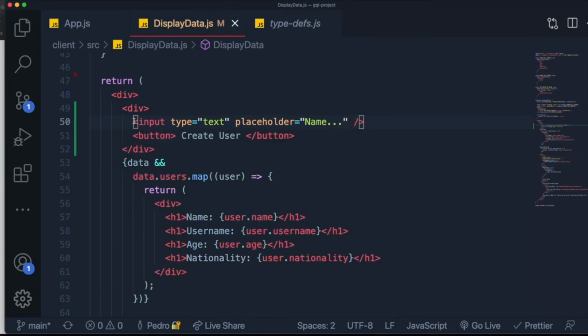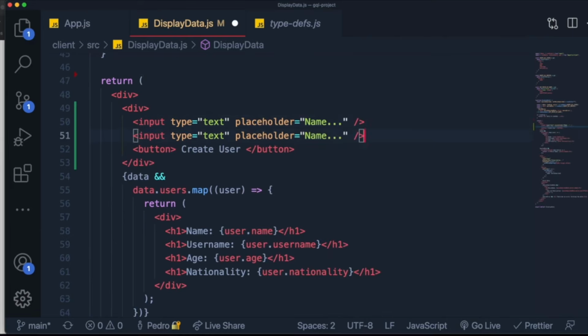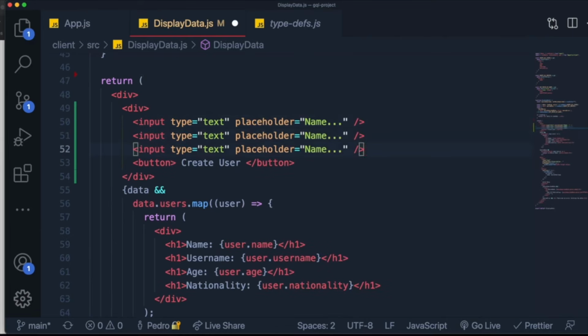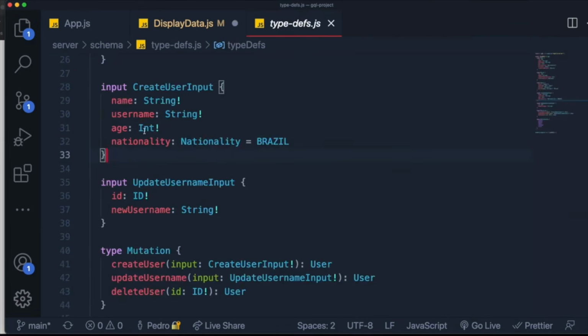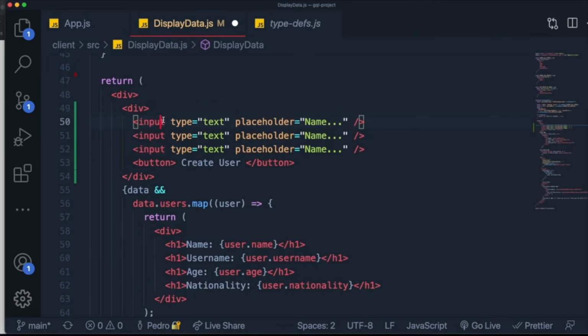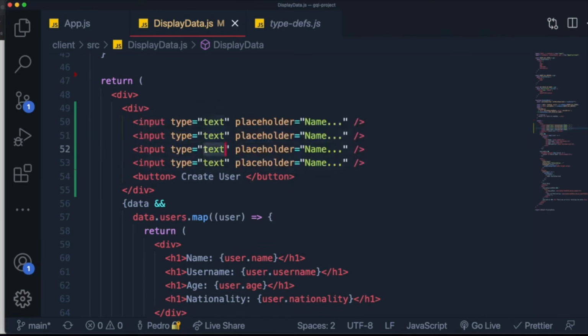And I'm going to copy this three more times. Is it age, username, nationality? Let me see. It's name, username, age, and nationality. So name, username, age, and then nationality. Age will not be of type text, because an age is a number. It will be of type number. And this will be username. This will be age. Yeah, just age. And then nationality.